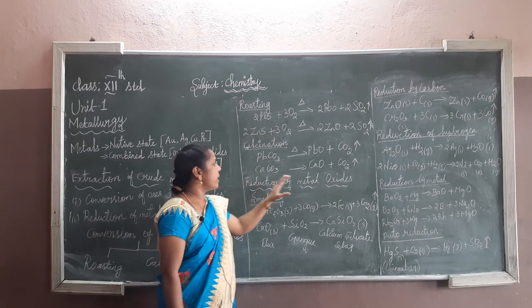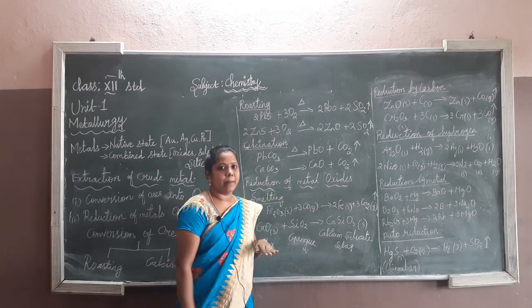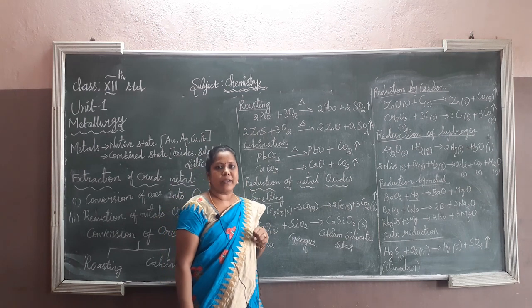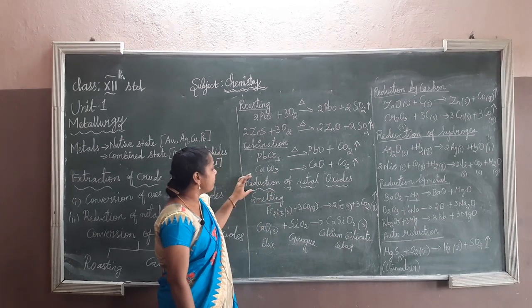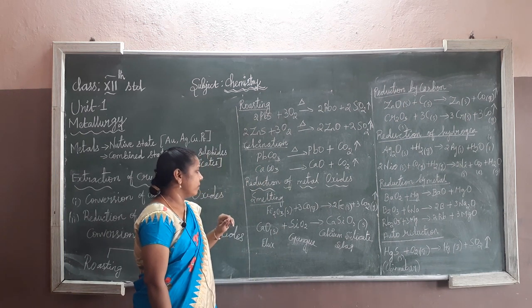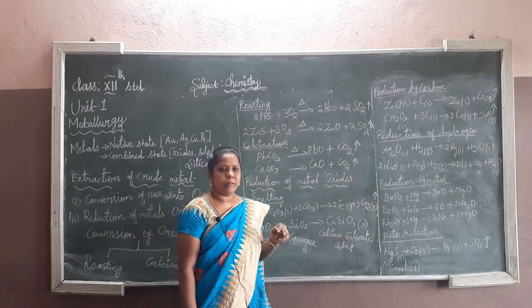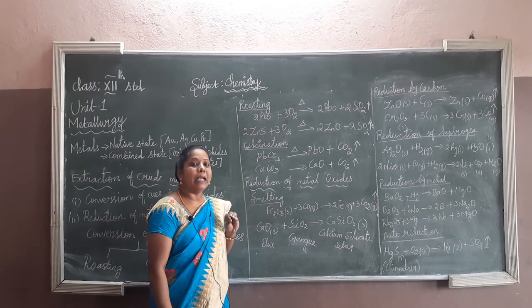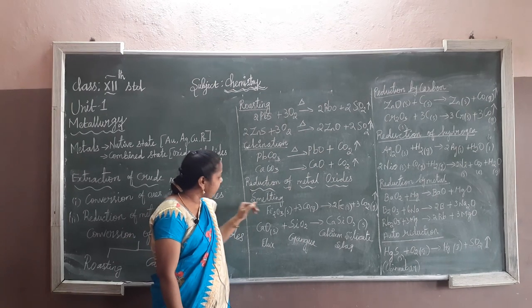In these metal oxides we want to reduce. Why? Because a reducing agent has to be used for the reduction of metal oxides. For example, smelting. What is the meaning of smelting? You can find the meaning from the word melting. Melting is the kind of smelting.